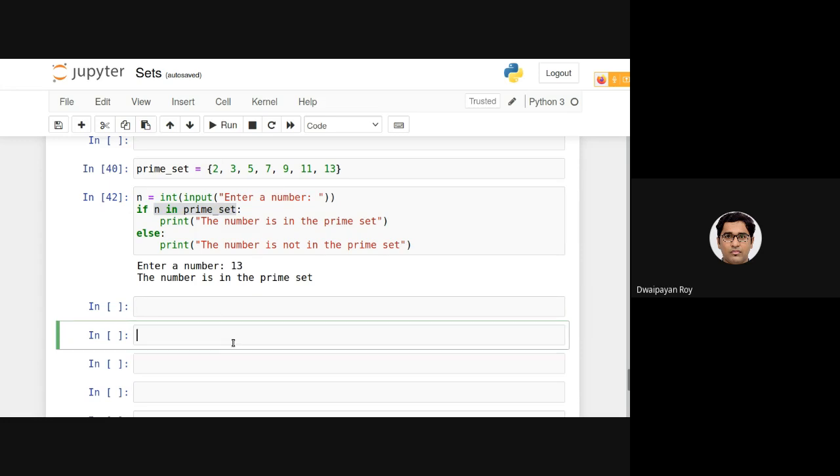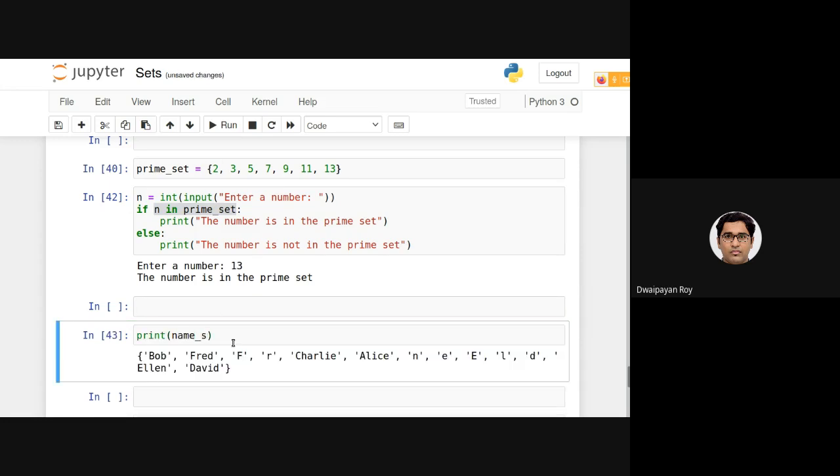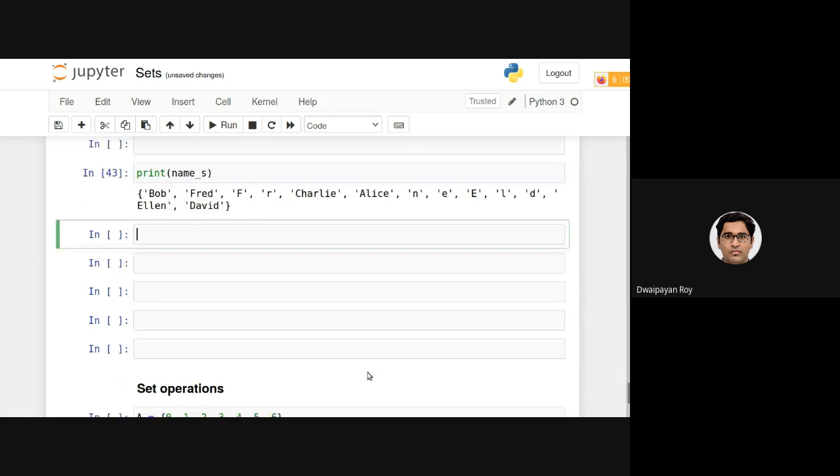So let's say we have again this set. These contain some kind of erroneous values, but we can ignore them for the time being. Now, what if I want to remove, say, Charlie?